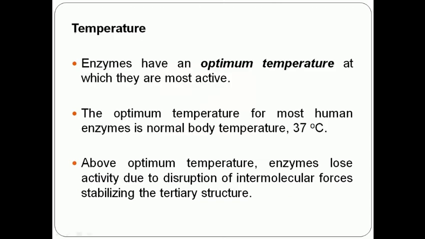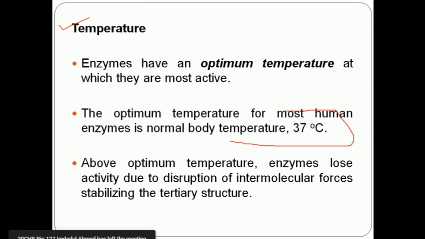The next factor is the temperature. Every enzyme works at a particular optimum temperature at which it is most active, and we all know that our human body has a temperature of about 37 degrees centigrade. So maximum enzymes are active at this temperature of our body, because they are adapted to this temperature, and they are most active at this particular temperature, that is 37 degrees.